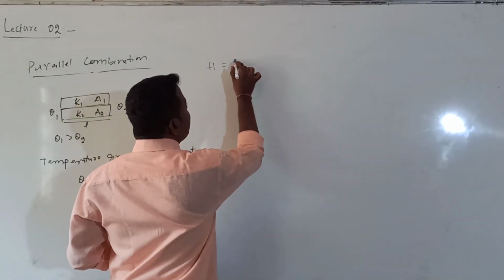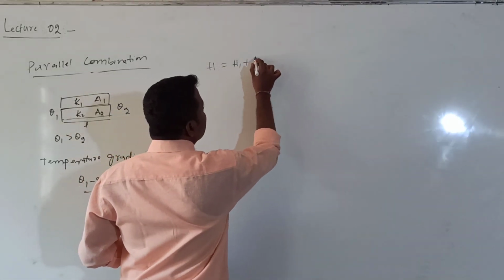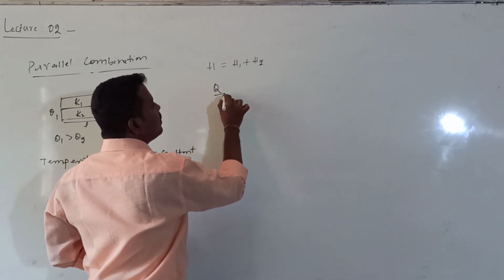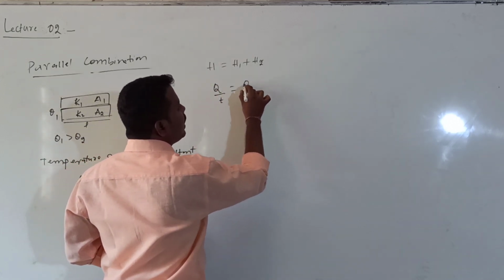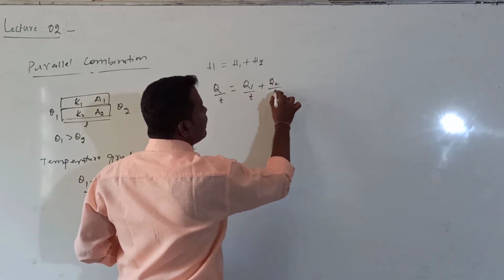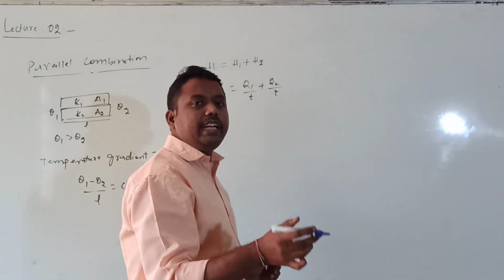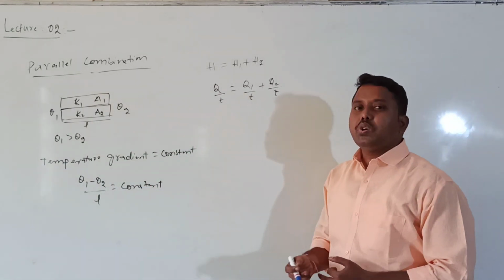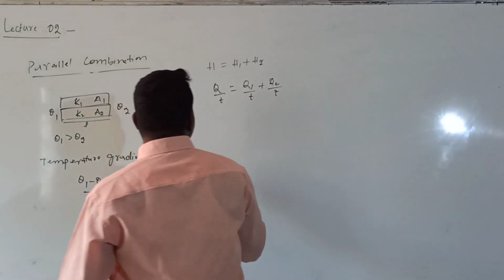The total heat current will be equal to the sum of the heat currents across the two slabs, H1 plus H2. H is given by Q by T, so the total is Q1 by T plus Q2 by T. Here Q is the total heat transfer, Q1 is the heat transfer across the first and Q2 across the second.